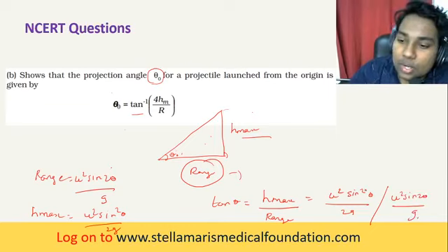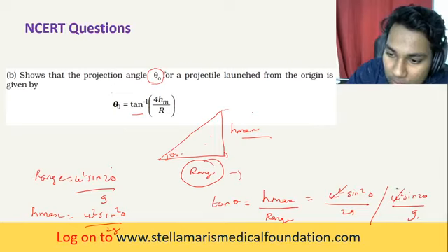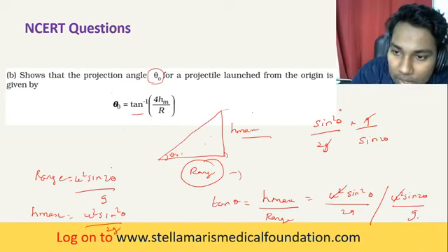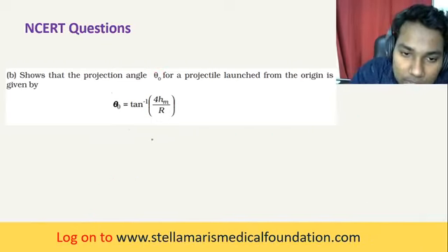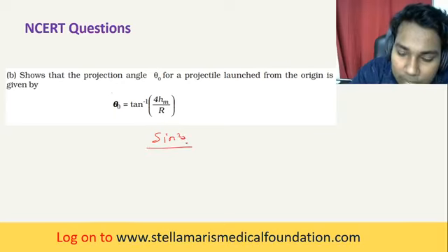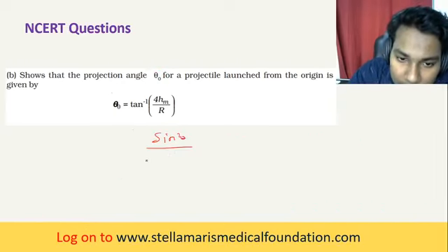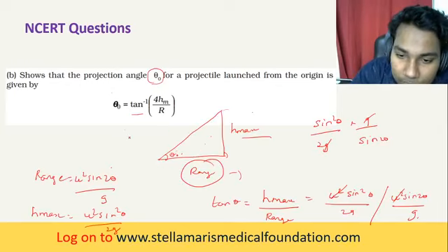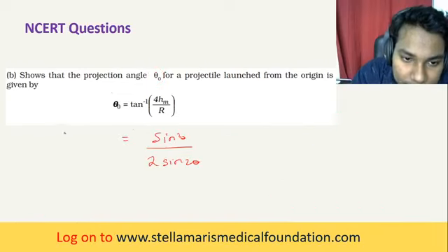The common terms will be cancelled, giving sine squared theta by 2g into g by sine 2 theta. This g and this g will get cancelled. So what happens: sine squared theta divided by 2 into sine 2 theta. That is, tan theta is equal to h max by range.